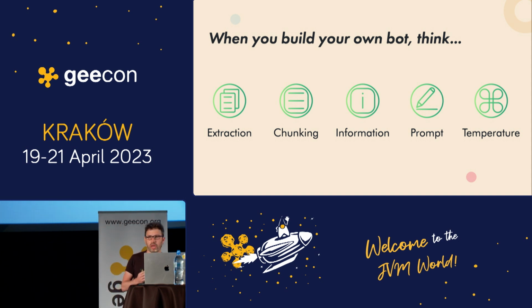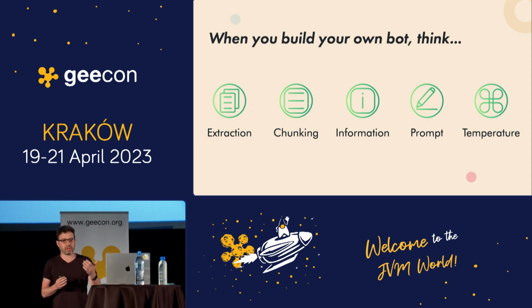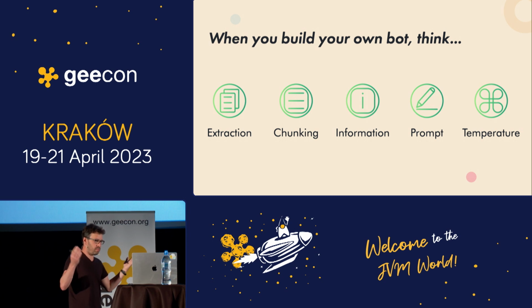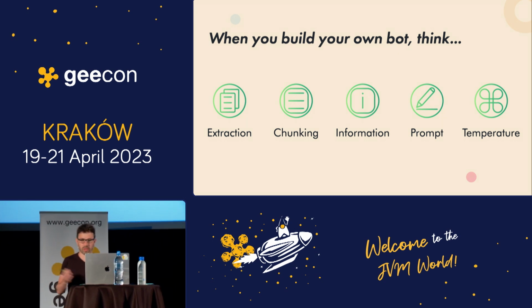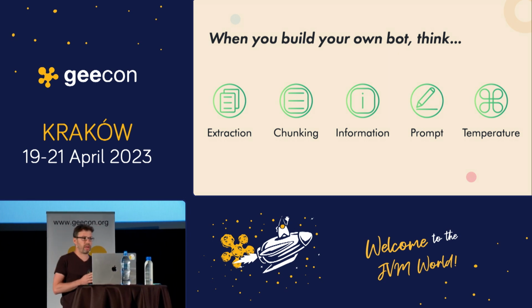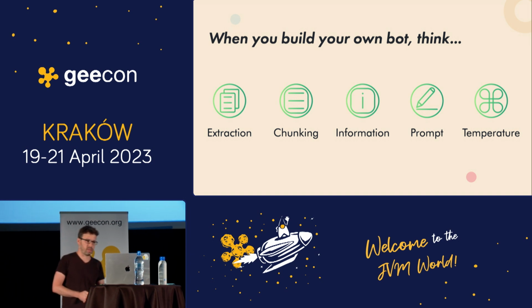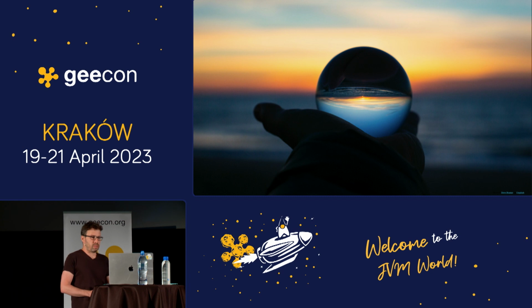Then the information: what you want to add to the chunks, so they have some context about where they're from, or the whole document, the whole meeting. Then you need to design your prompt and think about the words that you put there, and then set the temperature. That's all you need to build a bot.